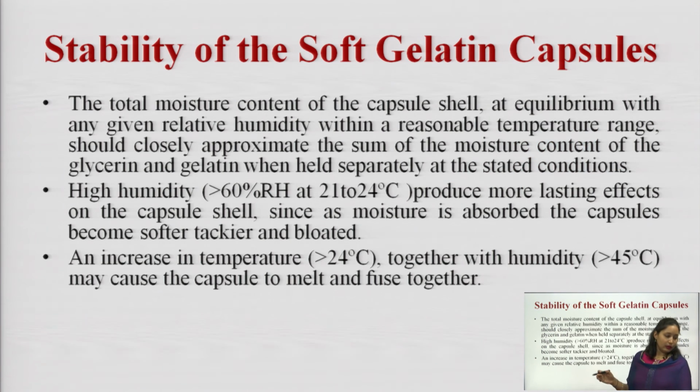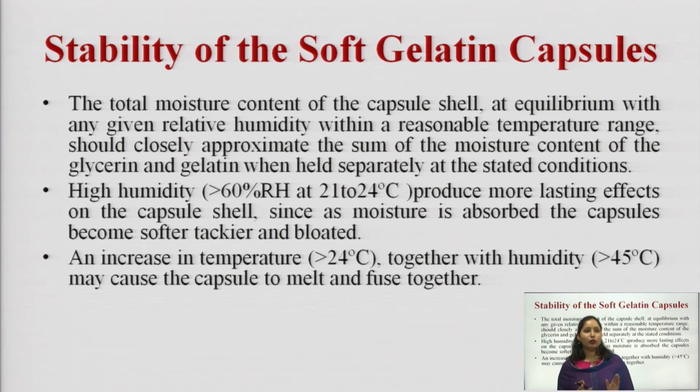The total moisture content of the capsule shell at equilibrium with any given relative humidity within a reasonable temperature range should closely approximate the sum of the moisture content of the glycerin and gelatin when held separately at the stated condition. High humidities more than 60% RH at 21 to 24 degrees centigrade produce a more lasting effect on the capsule shell, since moisture is absorbed within the capsule, making it soft, tackier and bloated.